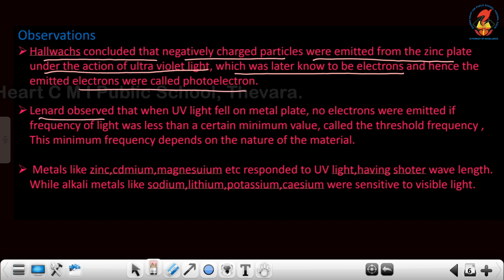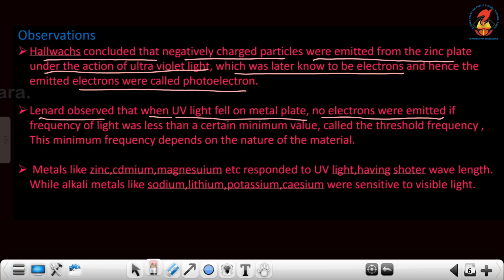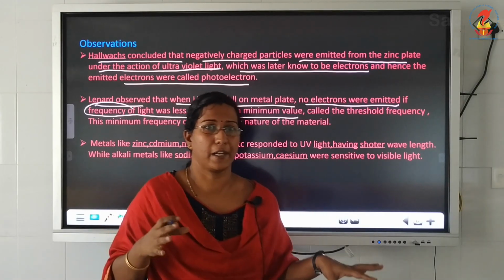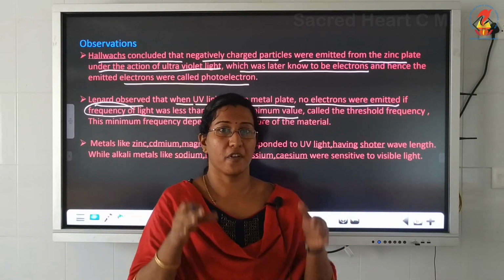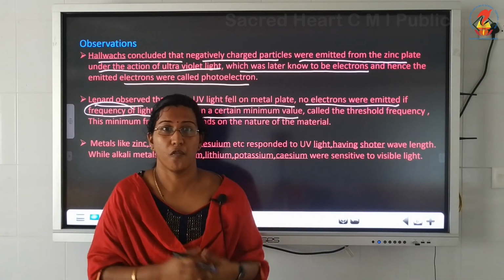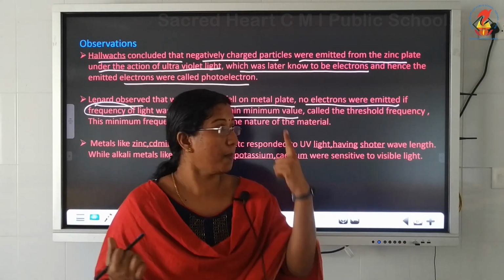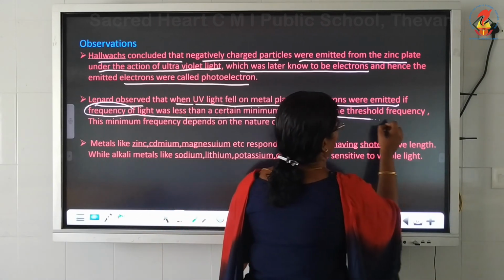Lenard observed, and it's a very important point, that when UV light fell on the metal plate, no electrons were emitted if the frequency of light was less than a certain minimum value, which means if the frequency of the incident light is less than a particular value, then no photoelectric effect takes place. This minimum frequency required for the photoelectric effect to take place is known as the threshold frequency.